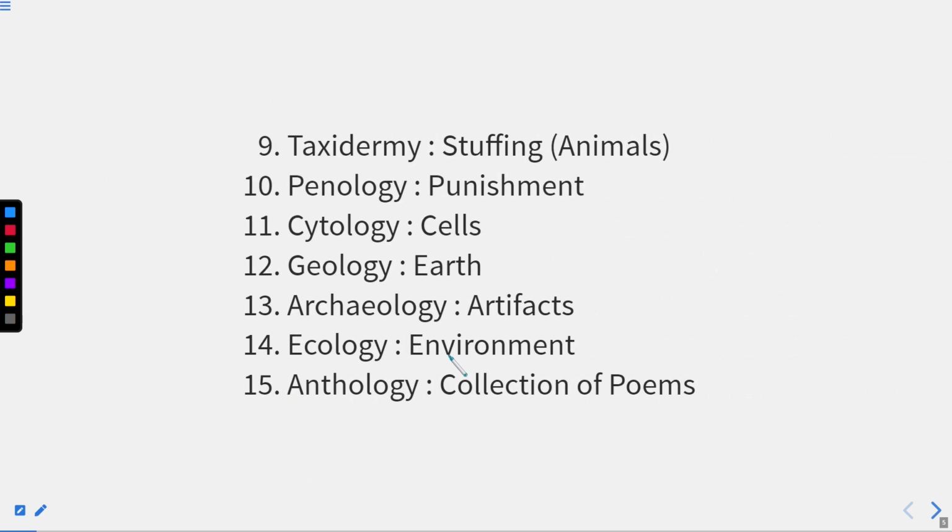Here you can see, I'll explain a few which you have definitely heard of. That is cytology. That is 11. It deals with cells. Till now definitely I have heard of cells. What exactly cells are. Again, geology. Our beautiful planet named Earth. And the study of Earth.